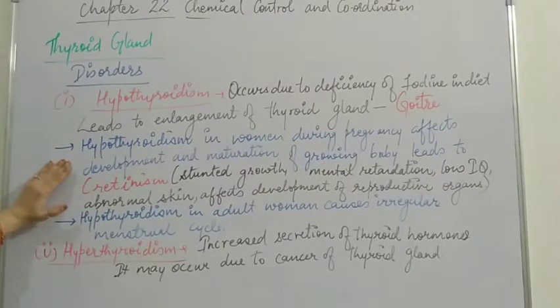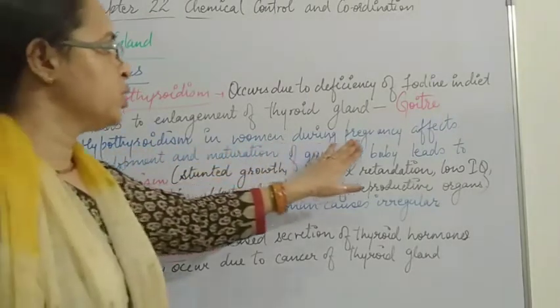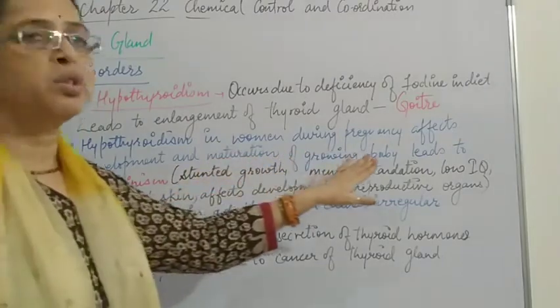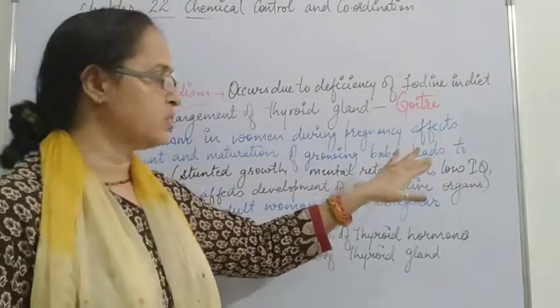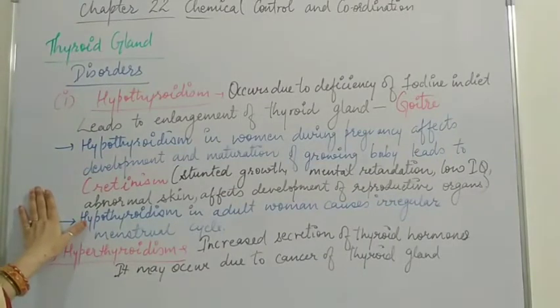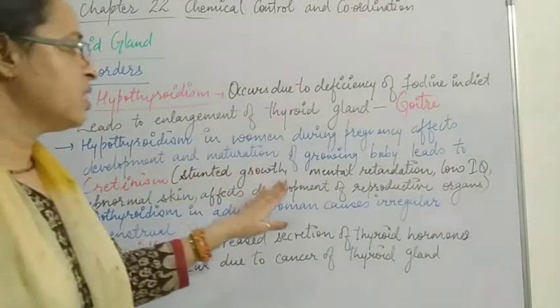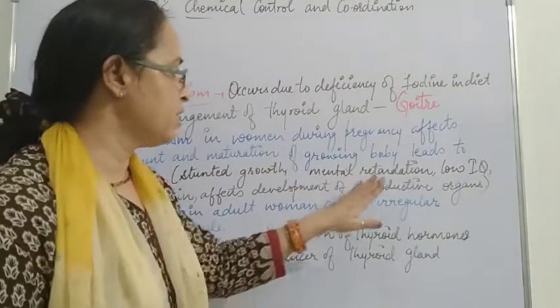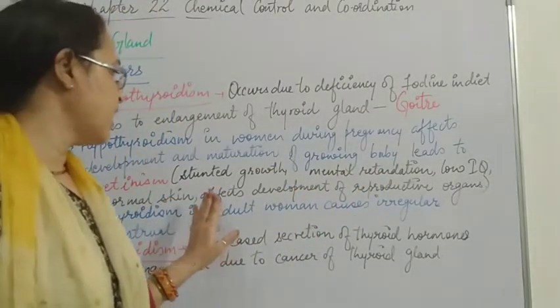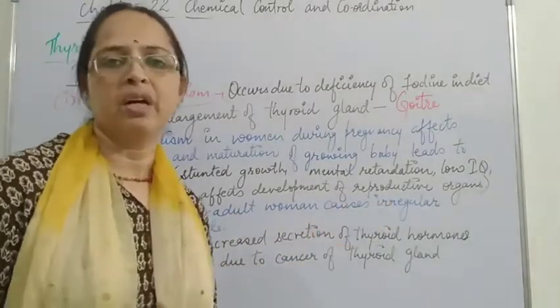Hypothyroidism in women during pregnancy affects the development and maturation of the growing baby, which we call a fetus, and leads to cretinism. Cretinism is a disorder which results in stunted growth, mental retardation, low IQ, abnormal skin, and affects the development of the reproductive organs.